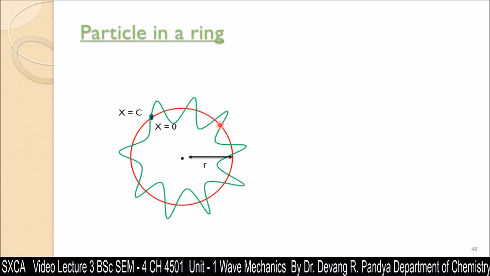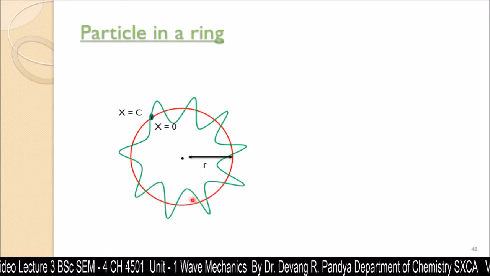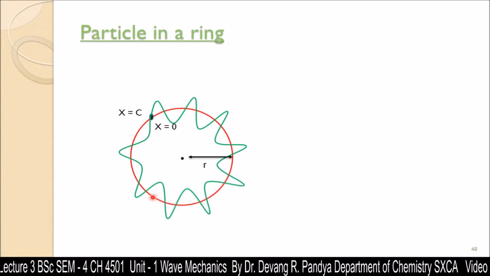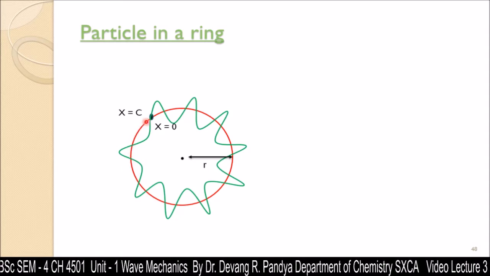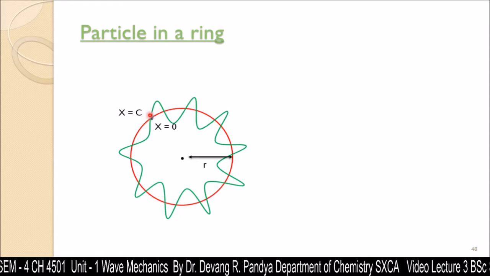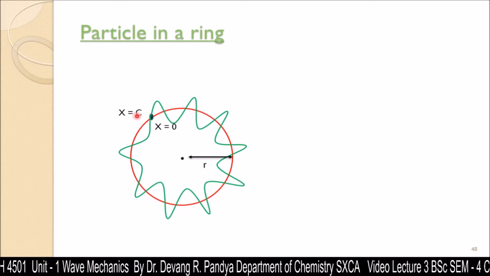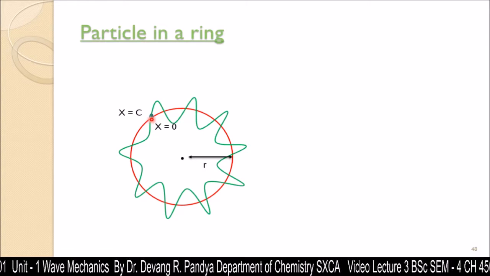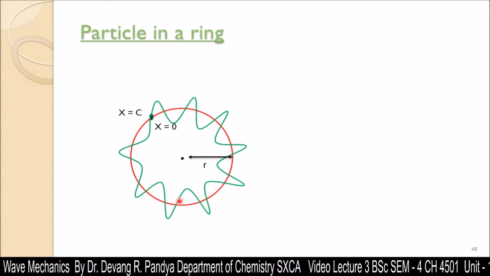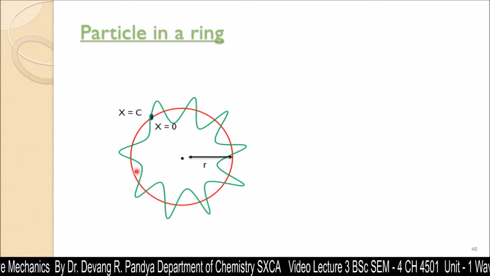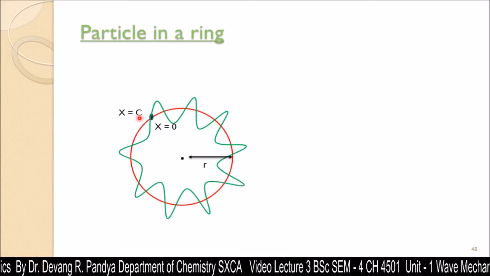It is strictly moving on this circular path of radius r, and when it completes the entire circumference, it reaches the origin position again. But when it reaches that position, the value would be x is equal to c. C stands for circumference. X is 0 at the starting point, and after completing the circumference, the particle reaches the same point again, and then that value would be x is equal to c.